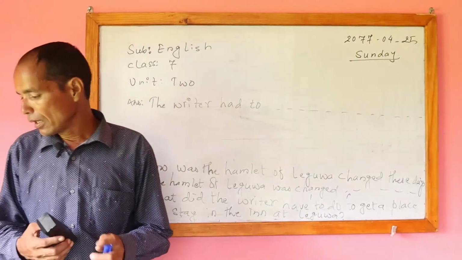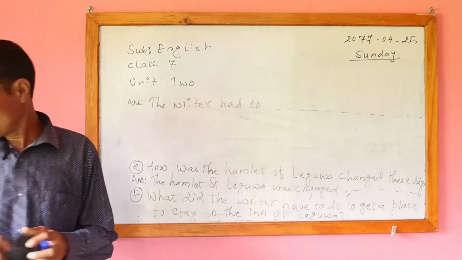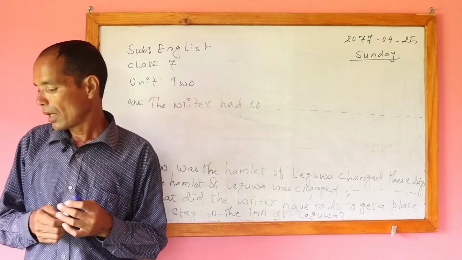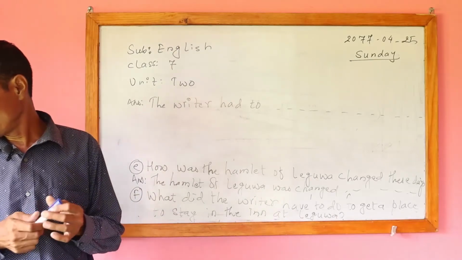Okay, now the next one, G number, I am going to help you with the answer.